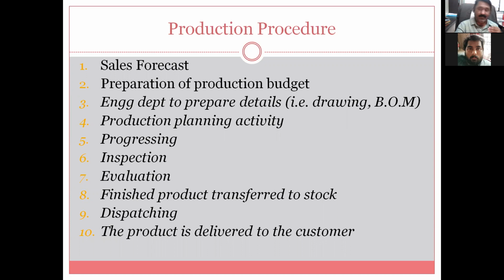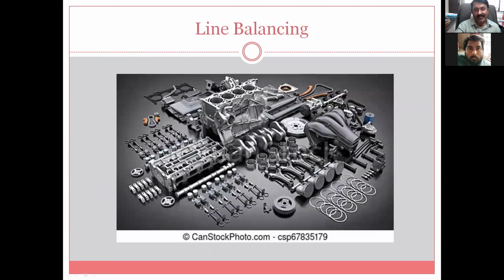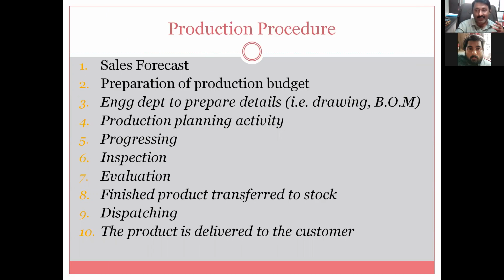And now let us move further to the production procedure. We will discuss today in detail the production procedure by taking an example. Then we will discuss line balancing. What is the significance of line balancing? Why is it required? And if balancing is not there, then what will happen? And how to balance? What is the concept of bottlenecking, and how to balance in order to avoid bottlenecks and to reduce work in process inventory? So these are the different aspects. This is the outline of today's lecture, and let us start with the production procedure.